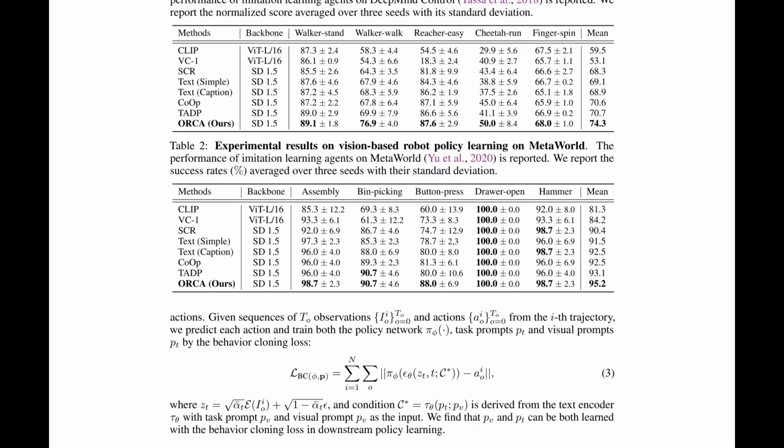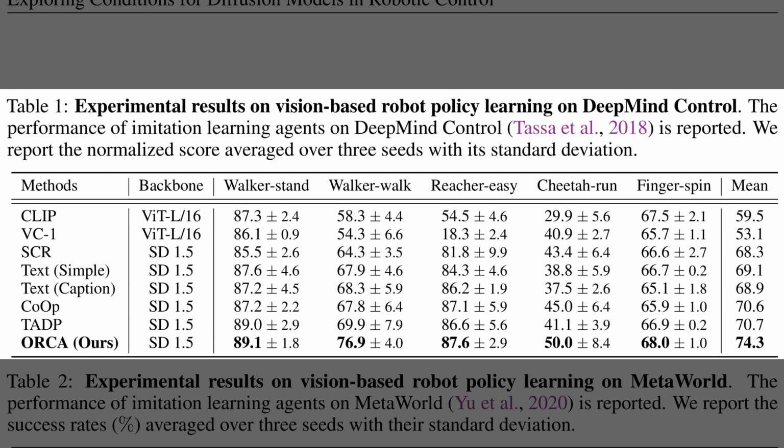So, while Table 2 highlighted Meta-World success, Table 1 reports DeepMind Control normalized scores, indicating the method leads overall. The mean column places the approach at about 74, which exceeds every baseline by a comfortable margin. The ORCA row also shows balanced gains across walker stand, walker walk, reacher easy, cheetah run, and finger spin. Text prompts vary widely, so caption text sometimes helps, but also drops cheetah run.